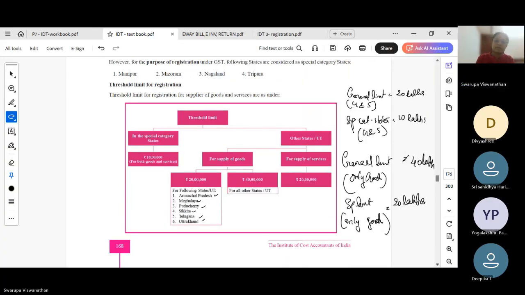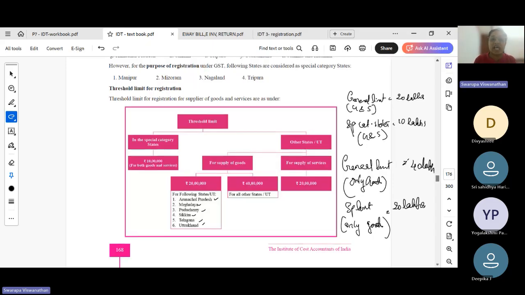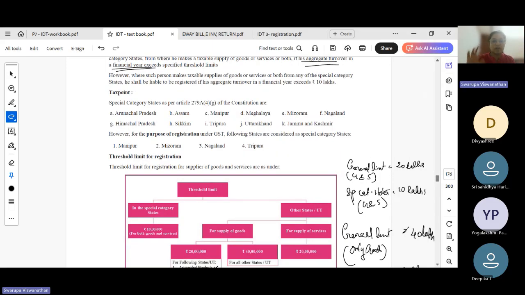Special category states with respect to goods are Arunachal Pradesh, Meghalaya, Pondicherry, Sikkim, Telangana and Uttarakhand. Special states with respect to providing both goods and services are the northeastern states: Arunachal Pradesh, Assam, Manipur, Meghalaya, Nagaland, Himachal Pradesh, Sikkim, Tripura, Uttarakhand and Jammu Kashmir.